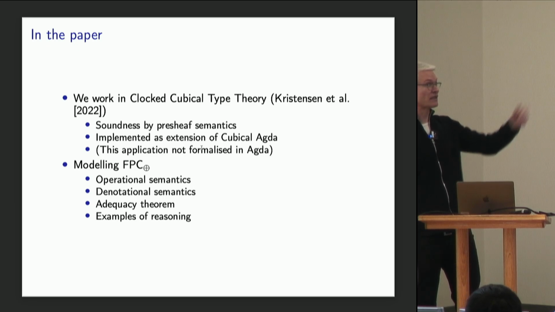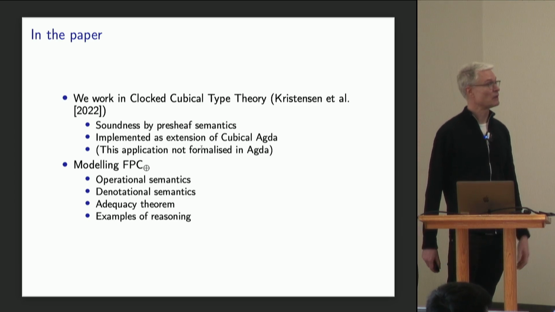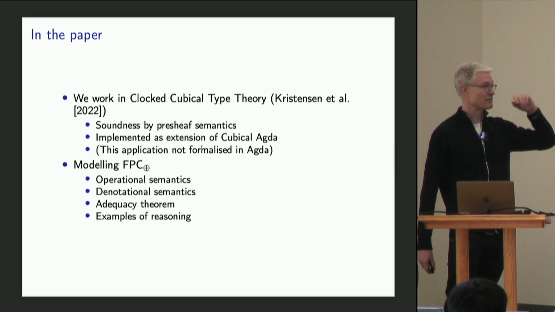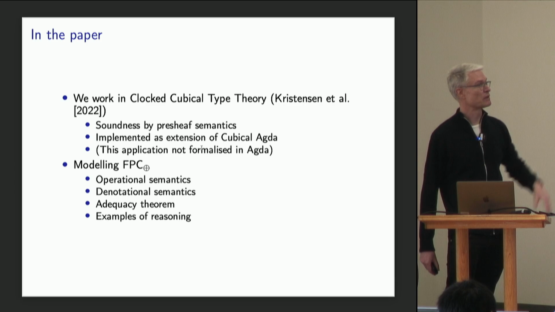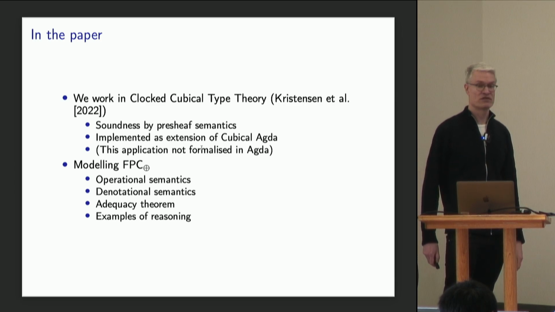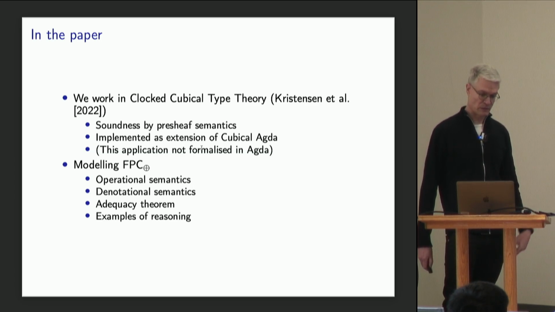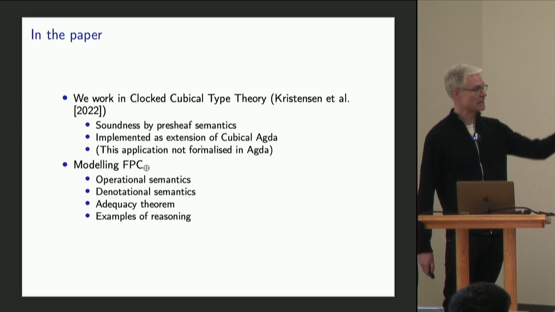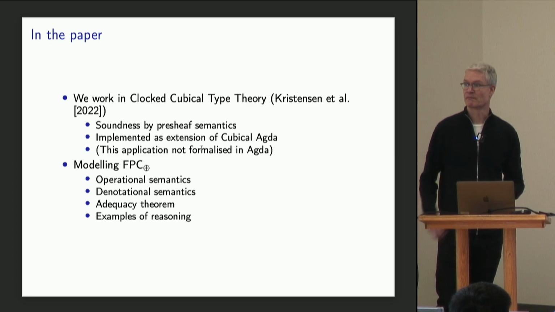But you can also work directly with it in an extension of cubical Agda, although we haven't used it for this particular application. So what we do in the paper is that we model a language called probabilistic FPC, construct operational and denotational models, prove an adequacy theorem, and then we use that adequacy theorem to do examples of reasoning.